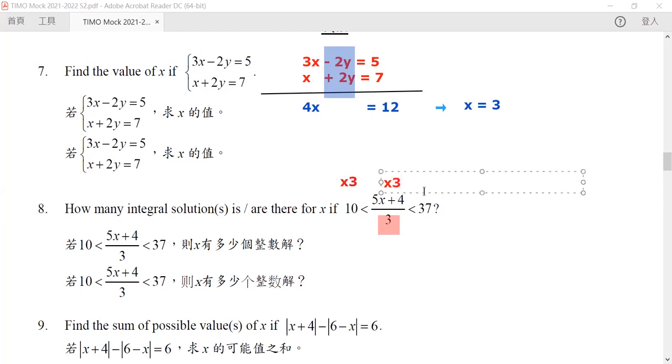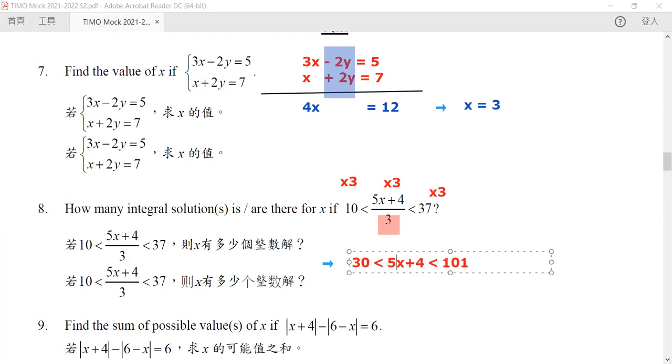The middle one will get canceled out, the division by 3. So what we get is the following. It will be 30 more than 5x plus 4, which is more than 37 plus 3 times 3, which is equal to 101.